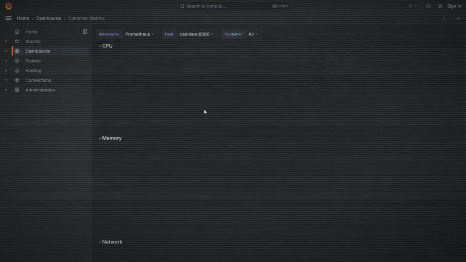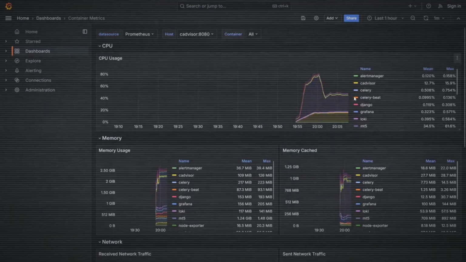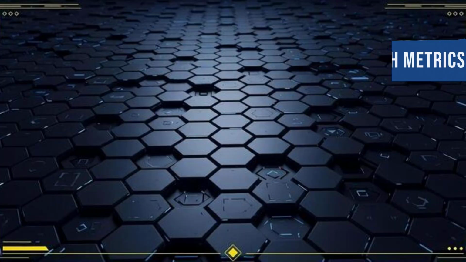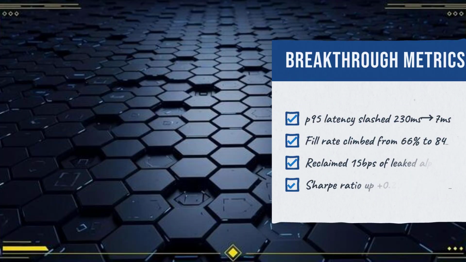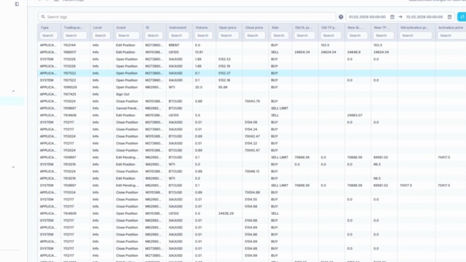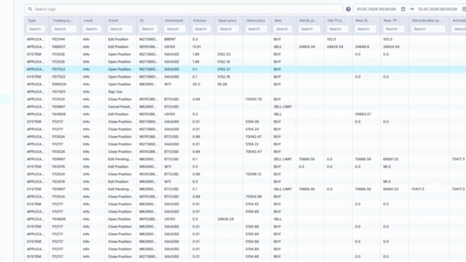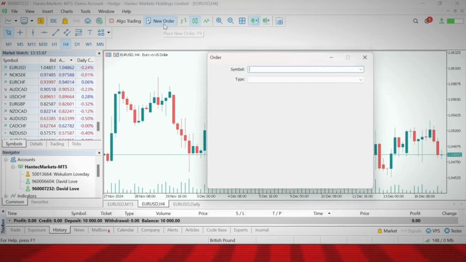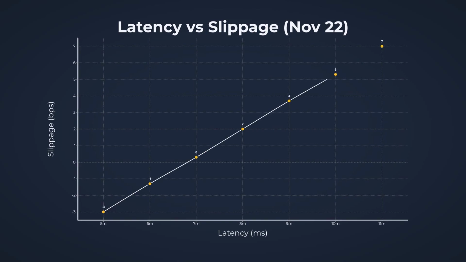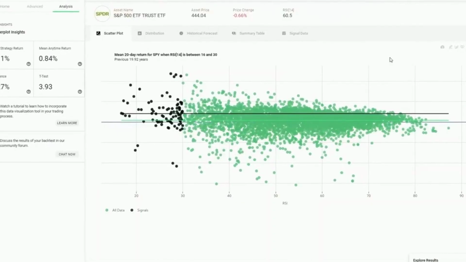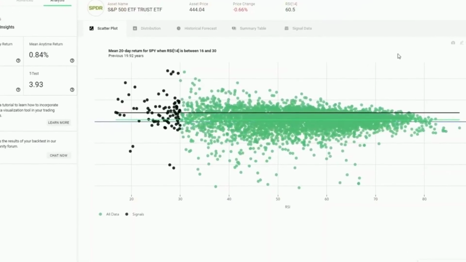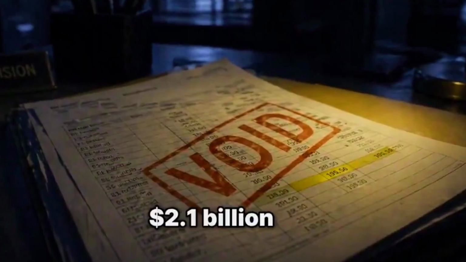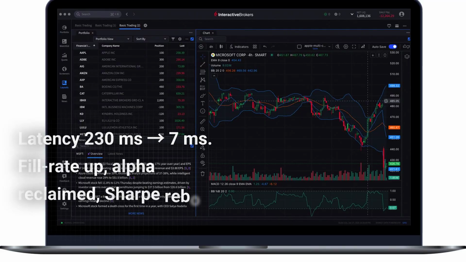A robust diagnostic dashboard tracked every critical metric: realized slippage, time to fill percentiles, fill rate, and latency distribution. Each trade log captured signal timestamp, intended price, actual fill, and spread at execution. Heat maps and scatter plots traced the direct relationship between latency and slippage, often with a correlation above 0.6 for high-frequency strategies. The evidence is not anecdotal. It is reproducible, broker-stamped, and statistically validated.